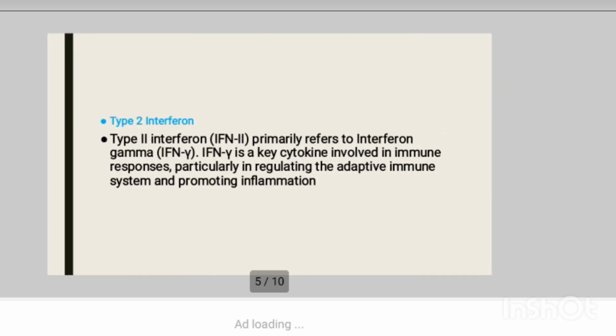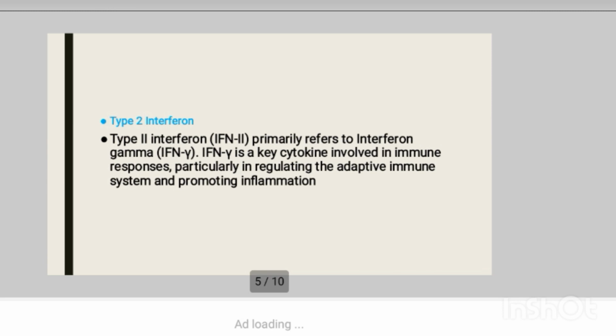Then type 2, which is primarily referred to as IFN gamma. They are key cytokines involved in immune responses, particularly in regulating the adaptive immune system and inflammation. Their sources: they are primarily produced by immune cells, specifically activated T cells and natural killer cells. They can also be created by dendritic cells and macrophages.